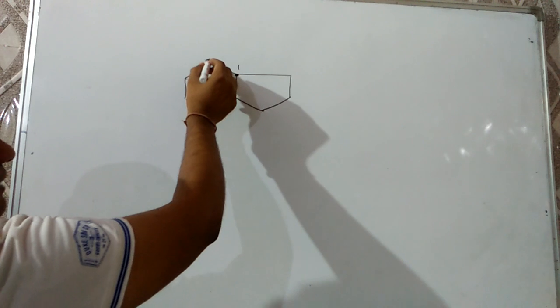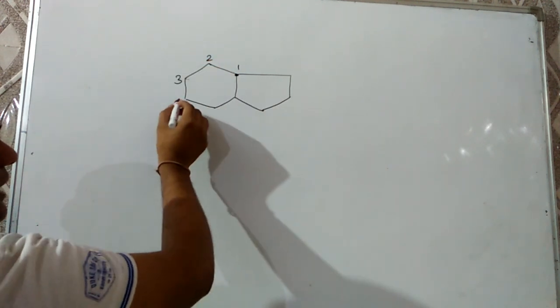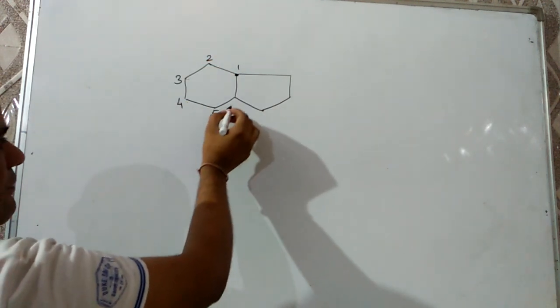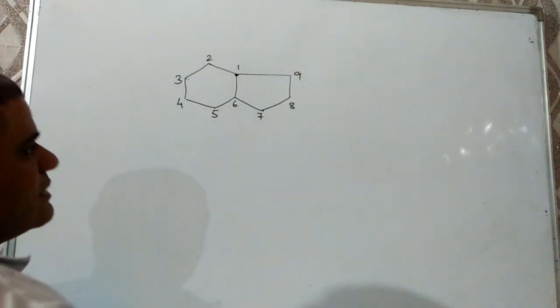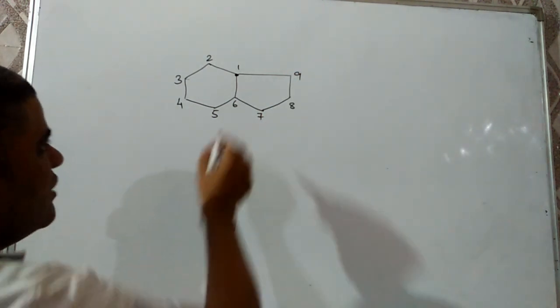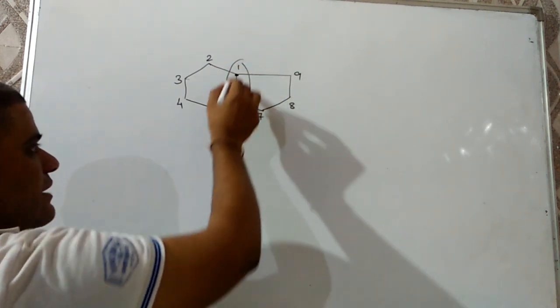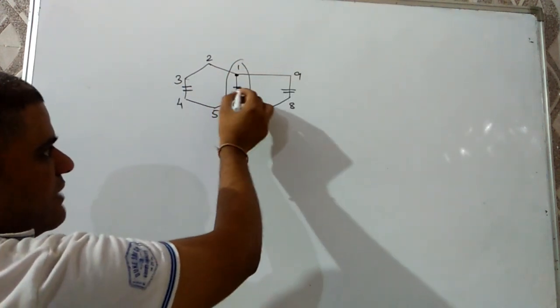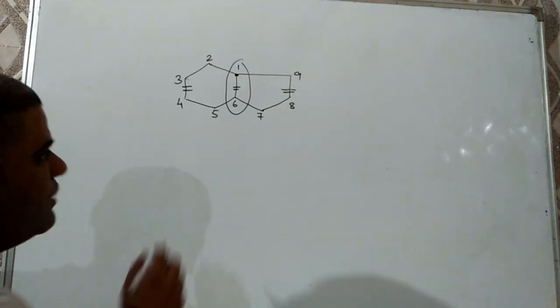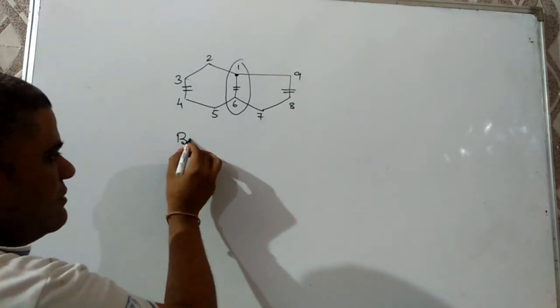Numbering will start from here: 1, 2, 3, 4, 5, 6, 7, 8, 9. There are a total of 9 carbons, and 3 bridges are there. This one has 4 carbons, this one has 3 carbons, and this one has 0. So we have to use the prefix bicyclo.